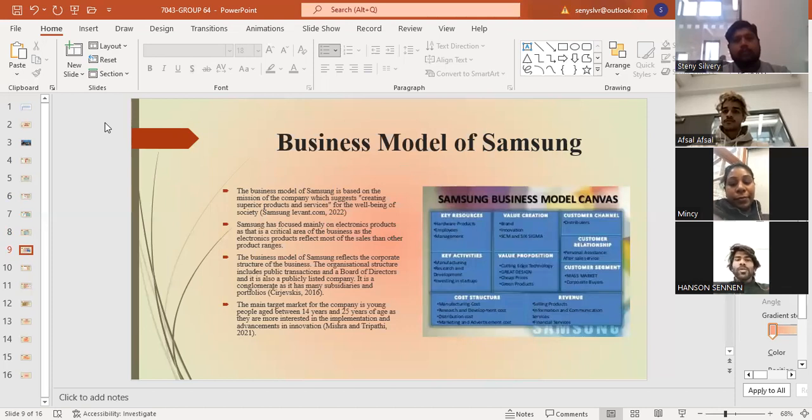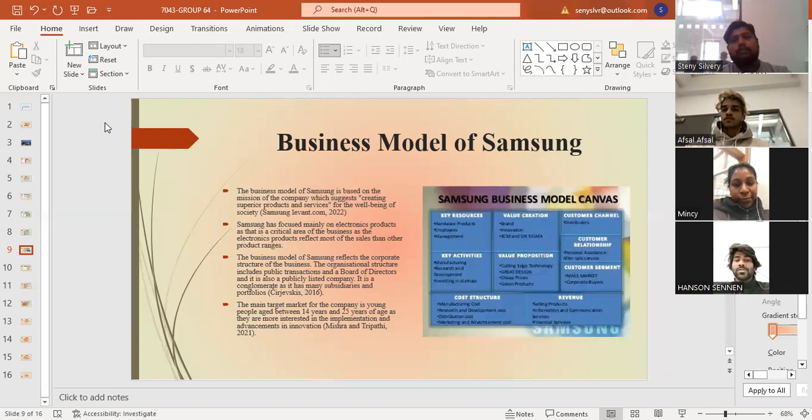I would like to move to my part, the business model of Samsung. The company mission serves as a foundation for the Samsung business concept of the well-being of our society. Samsung also focuses mainly on electronic products, as that is a critical area of the business, and electronic products reflect most of the sales compared with the other product ranges.